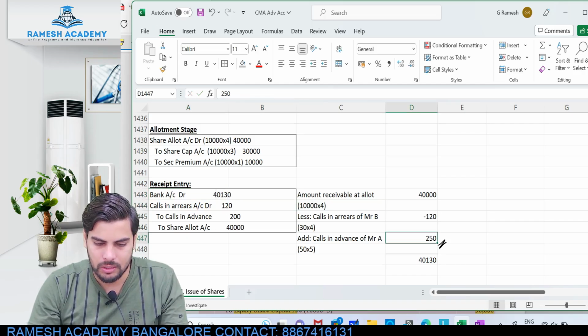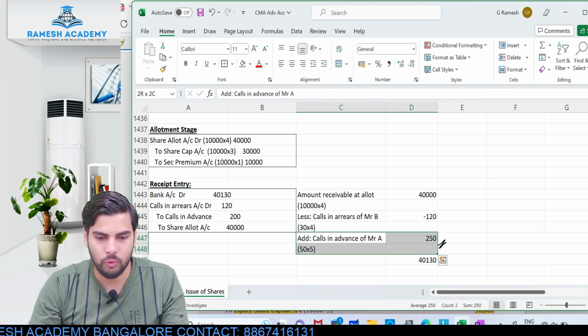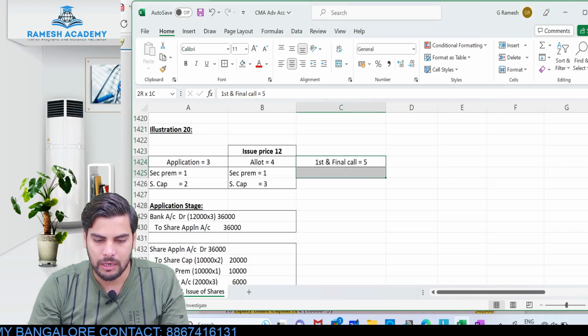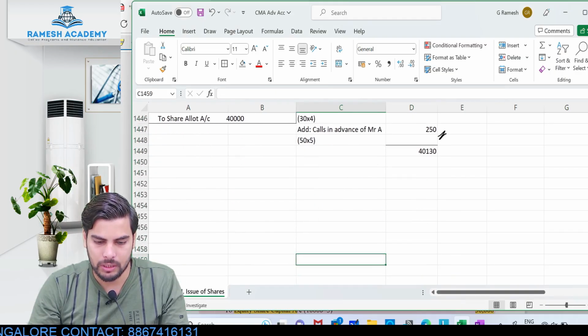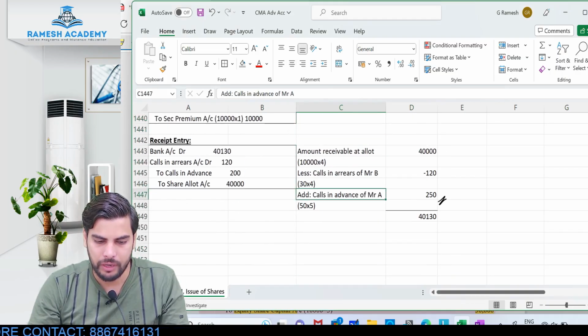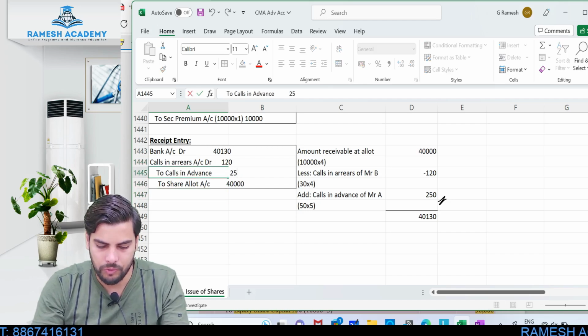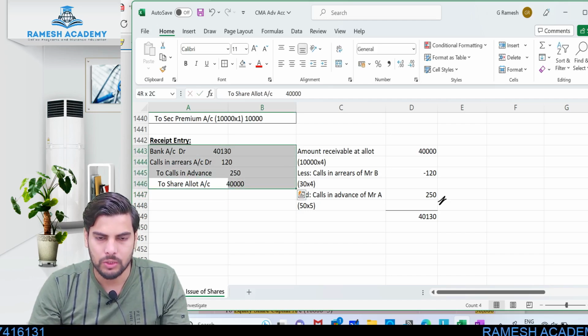Slight change, nothing else. So here we had considered the calls in advance as 4 rupees. It is not 4. Look at the first and final call money. First and final call, it is 5 rupees, right? Correct. So that's the reason it is 50 into 5, 250. Okay. So calls in advance, this would be 250 rupees. Okay. This would be the entry.